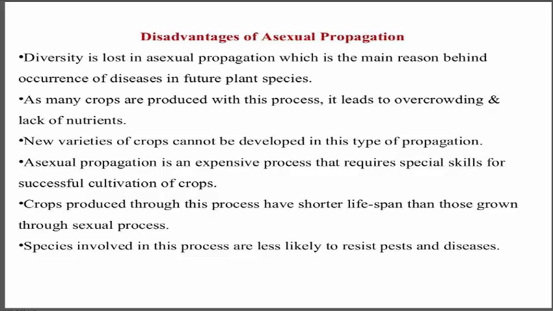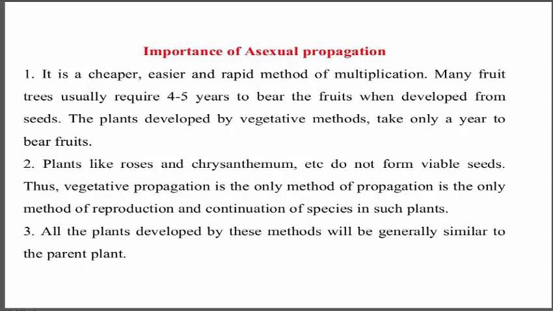It is also an expensive process which requires special skills for successful cultivation of the crop. The species involved in this process are less likely to resist pests and diseases.